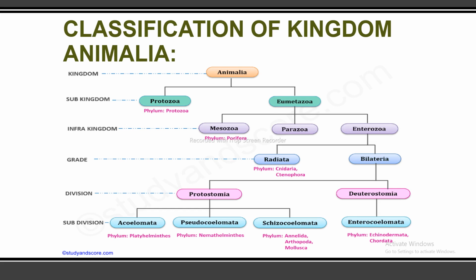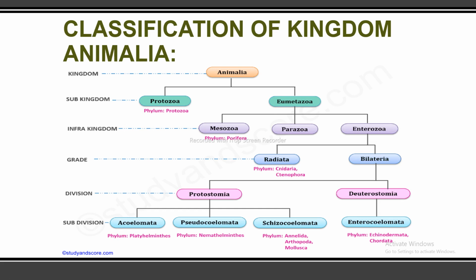Example is the phylum Porifera. And next is the Parazoa, and then comes Enterozoa. So Enterozoa is divided into two grades, and the first grade is the Radiata, and the example is the phylum Cnidaria, and the next example is the Ctenophora, and the other grade is the